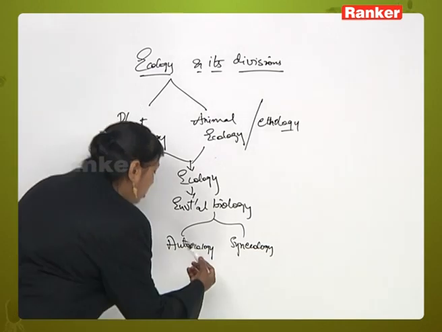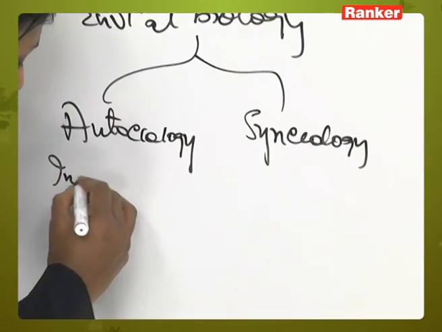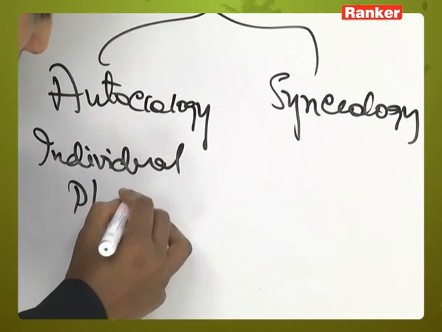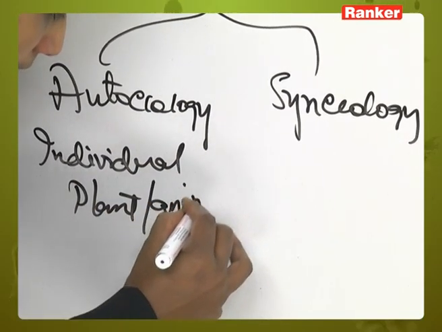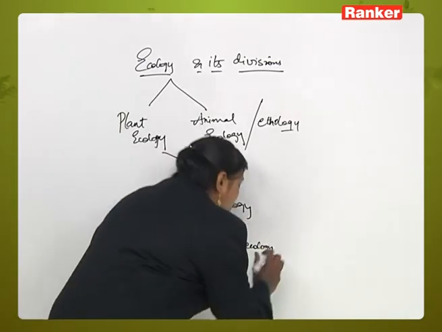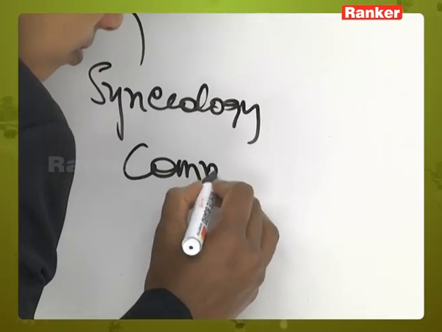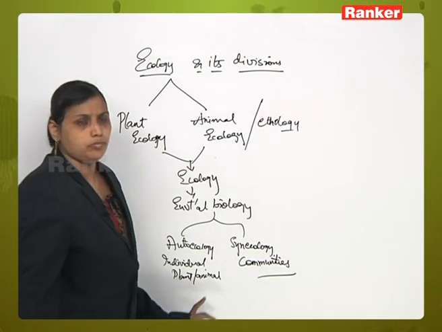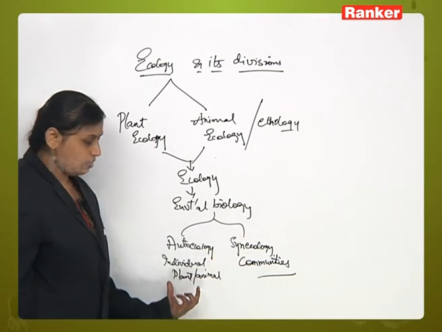So here we will write down: autoecology is the study of an individual plant or animal species, and synecology is nothing but the study of communities in relation to the environment.